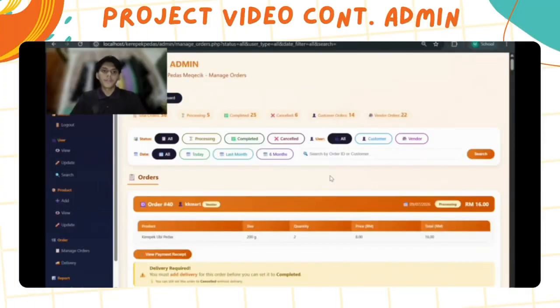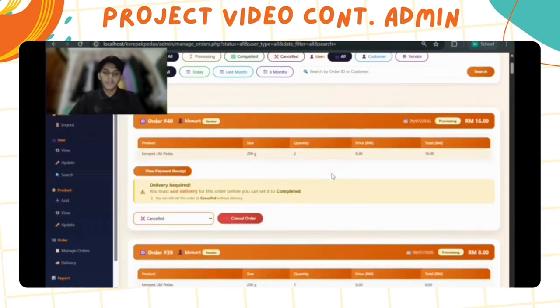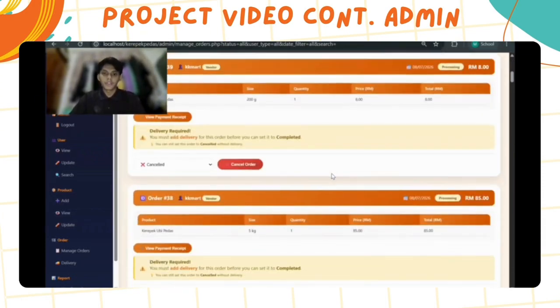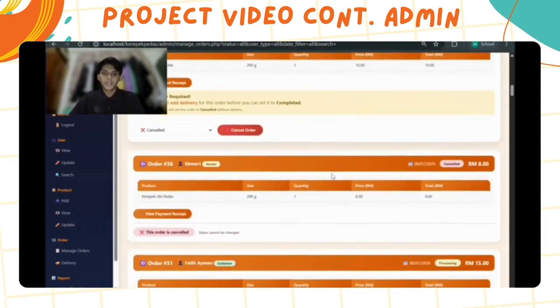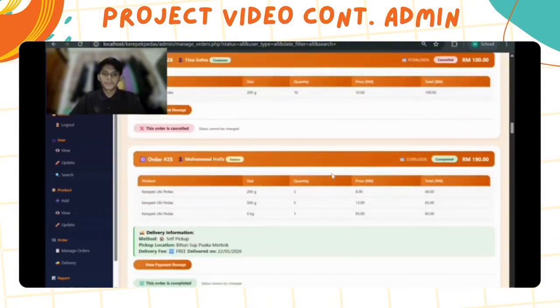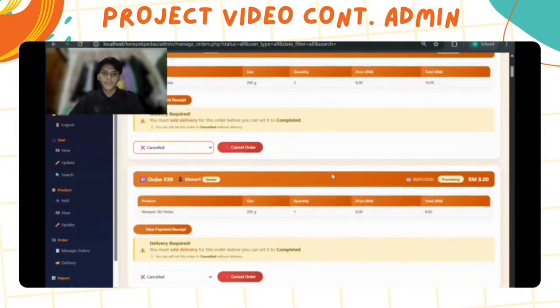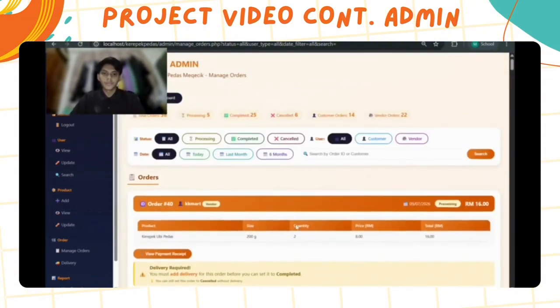Now we proceed with the manage order section for the admin. As you can see here, this is all the total order that has been made from the customer and vendor in our system. As you can see, this is a total order.